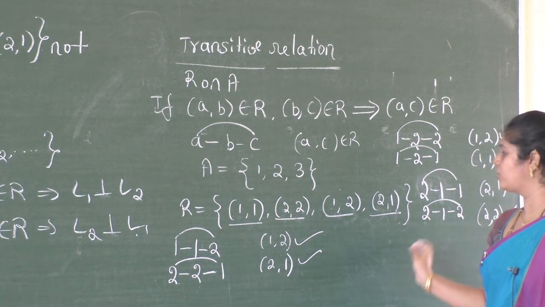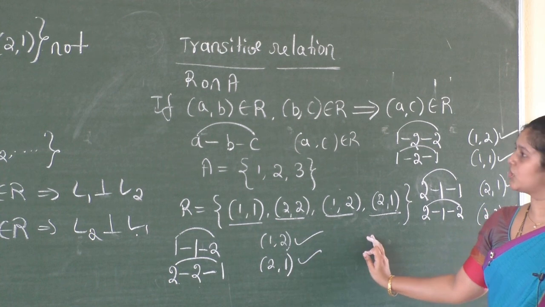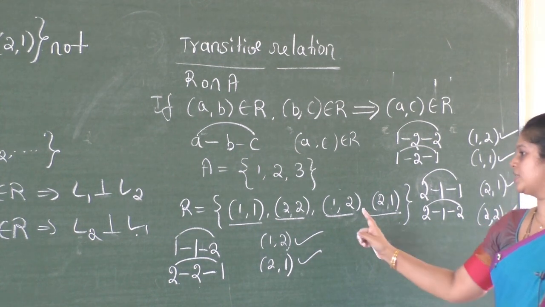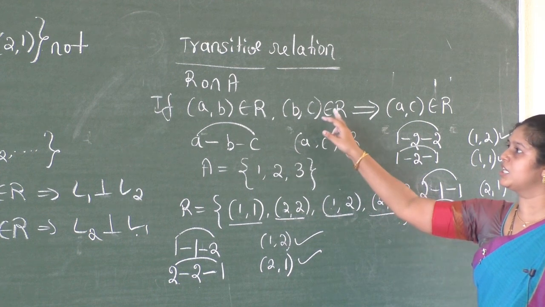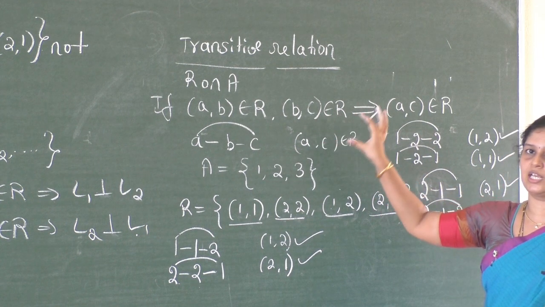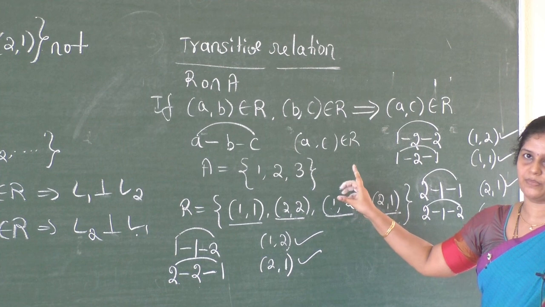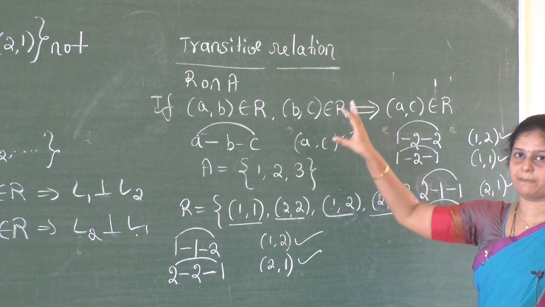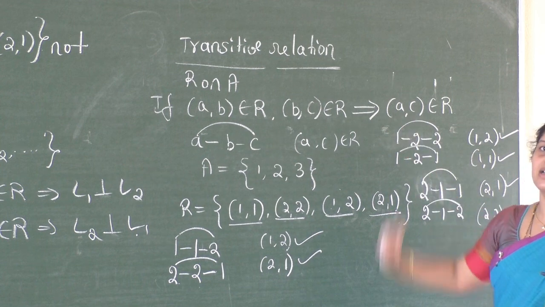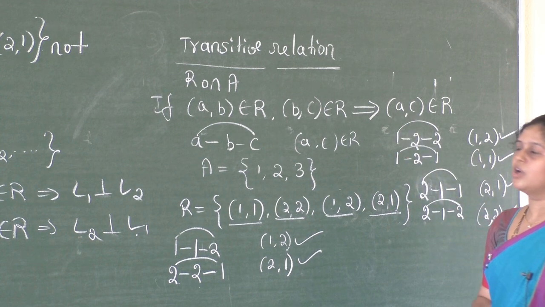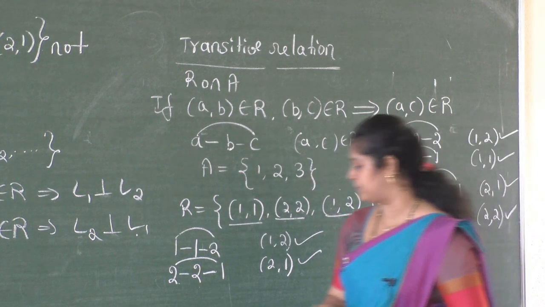That means you can see the condition is satisfied. Therefore, the given relation is a transitive relation. So, a relation R is said to be transitive if (A, B) and (B, C) are both present, then you have to search for the ordered pair (A, C). Okay, now I am writing one more example.